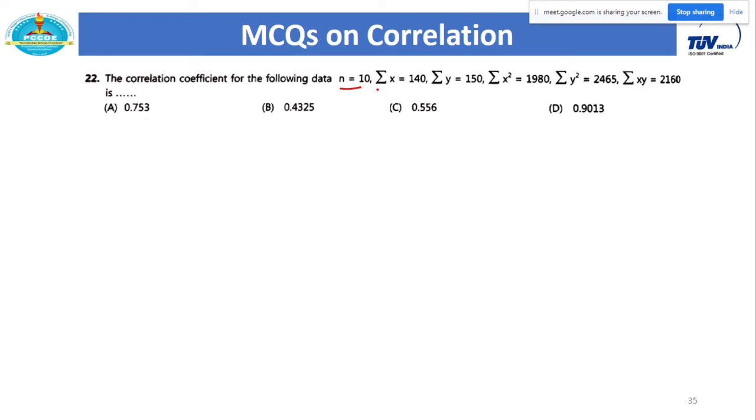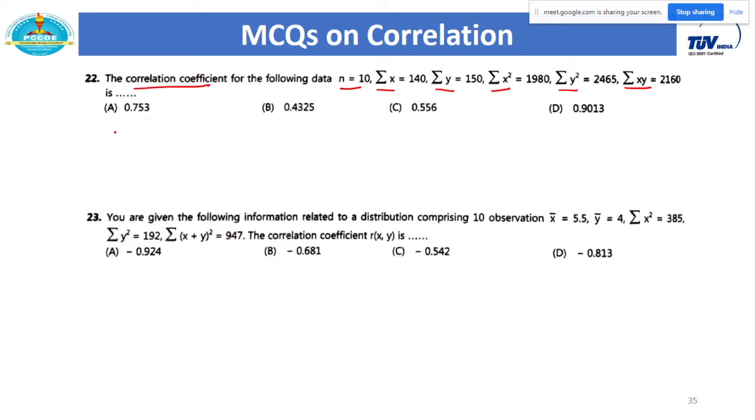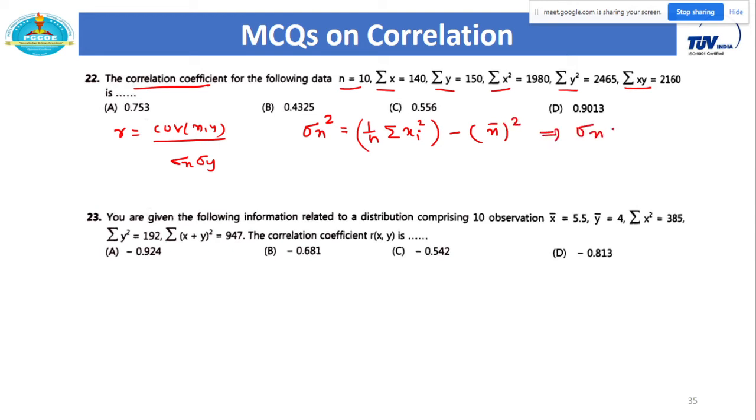Here n is given, summation x, summation y, summation x square, summation y square, summation of xy, and we have to calculate the coefficient of correlation, that is r. So again r is equal to covariance of xy upon sigma x into sigma y. Let us do one by one. How do we calculate sigma x? For that we need to use the formula for standard deviation: sigma x square is equal to 1 by n summation of xi square minus x bar whole square, and from this you will get the value of sigma x.